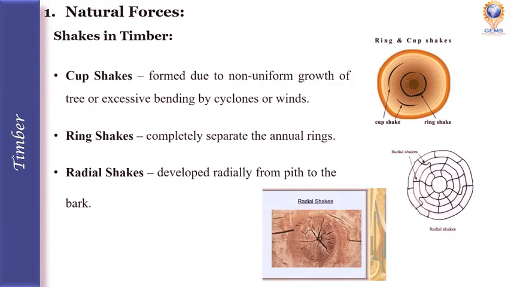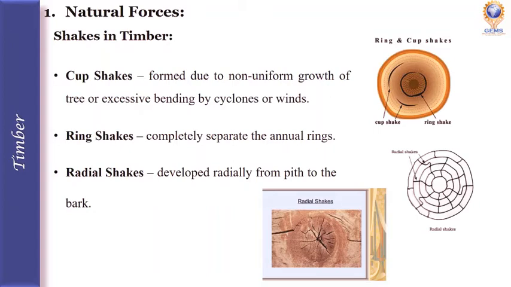Next is shakes in timber. Shakes are nothing but cracks which separate the wood fibers partly or completely. Different shakes are formed in different conditions. The first one is cup shakes. These cup shakes are formed due to non-uniform growth of a tree or excessive bending by cyclones or winds. In this case, shakes develop between annular rings and separate them partly.